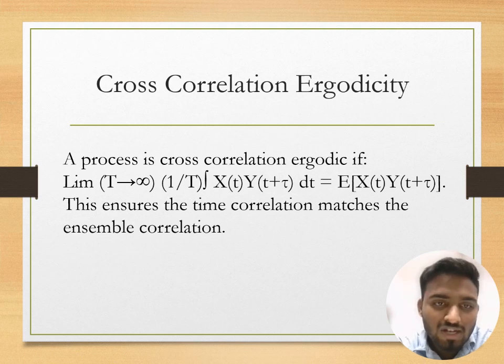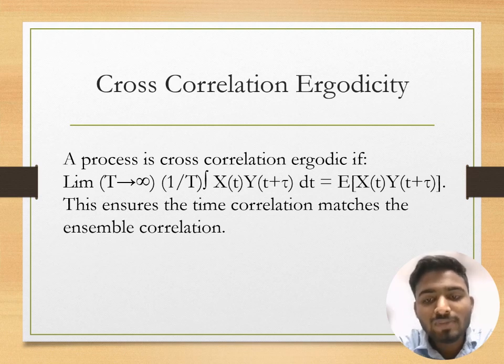Cross correlation ergodicity. A process is cross correlation ergodic if limit T tends to infinity, 1 by T integration of x(t) y(t plus tau) dt is equal to E of x(t) y(t plus tau). This ensures the time correlation matches the ensemble correlation.